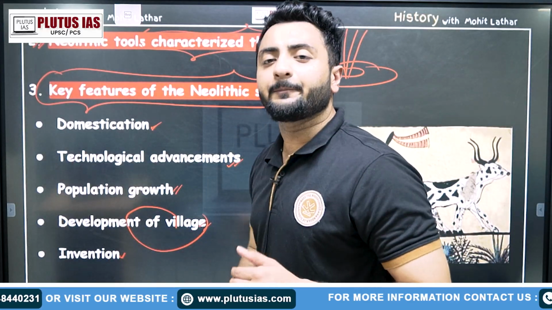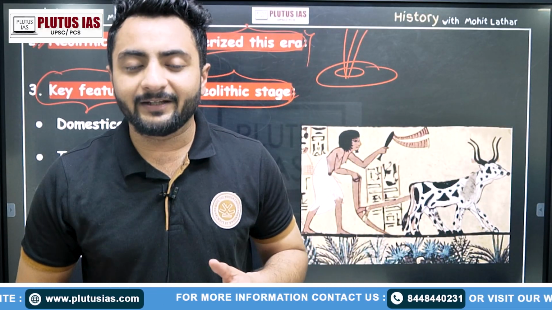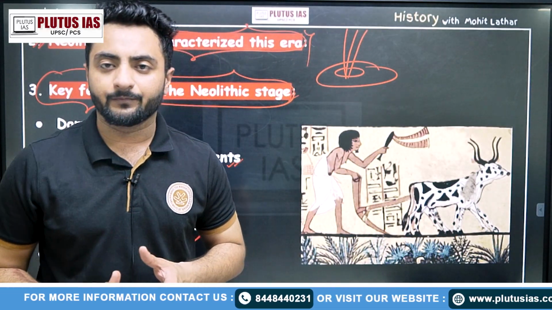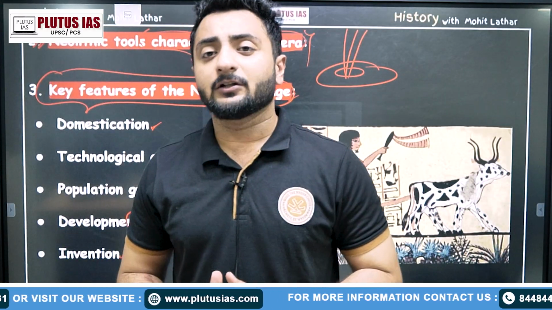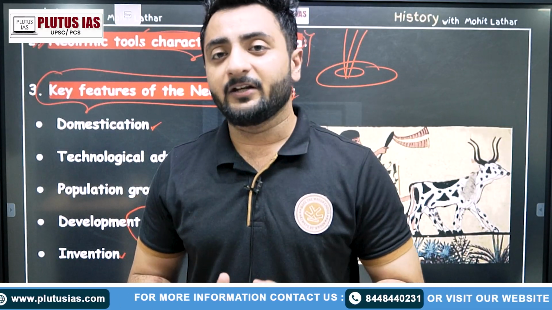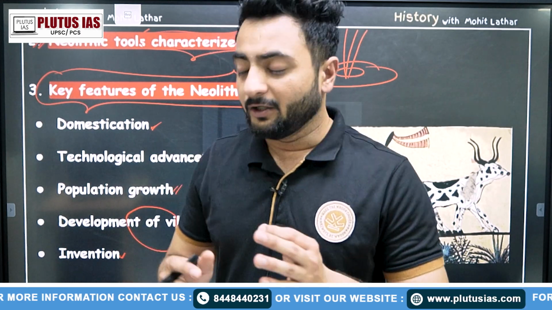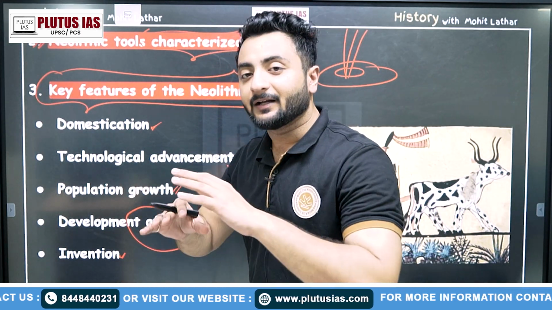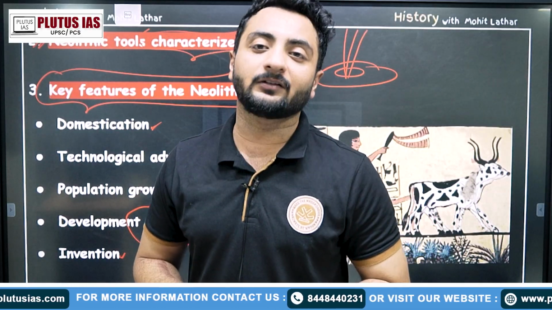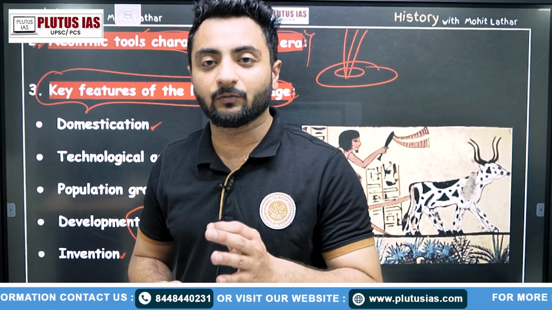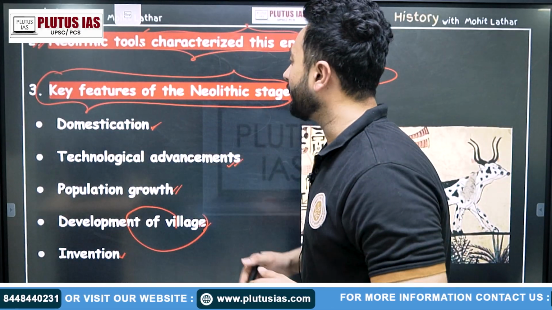Also, this was the period of invention, using the wheel for transportation, controlling the fire, making art through pottery. So these inventions led to the Neolithic age and how it differs from the previous age, Paleolithic or the Mesolithic age. So these are the key features of the Neolithic age.